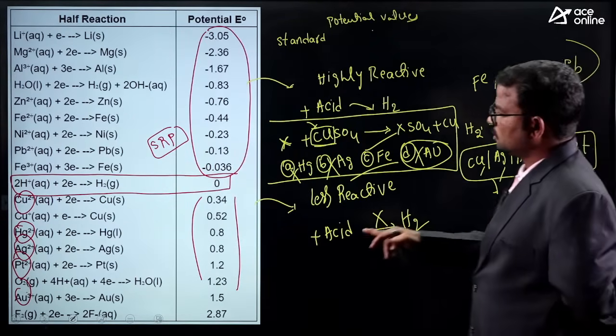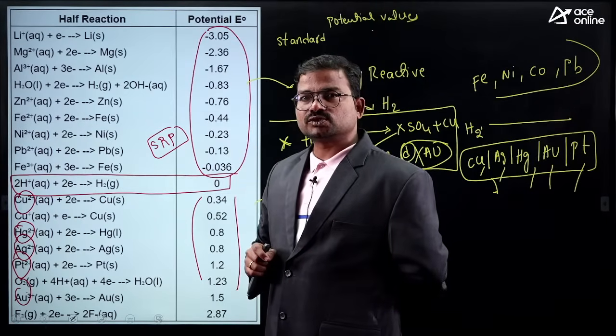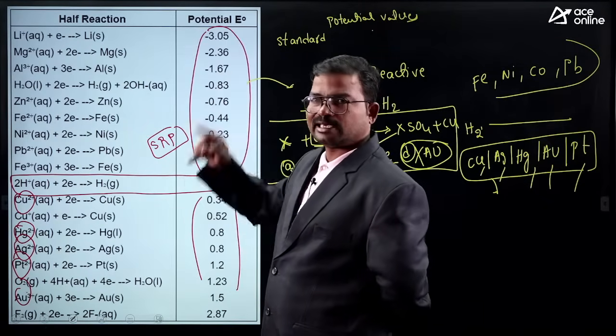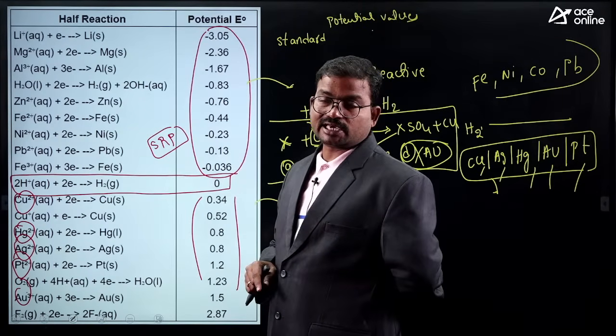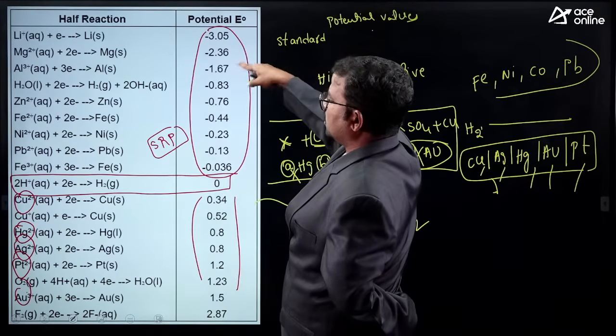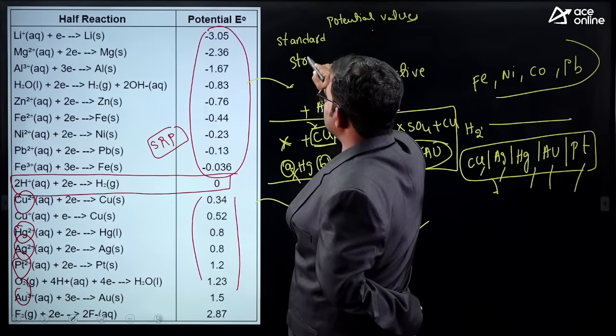Okay, which element is highly reactive, or which element has the highest SRP value? Lithium. Lithium has the highest SRP value. So these negatively charged ions are generally treated as strong reducing agents.